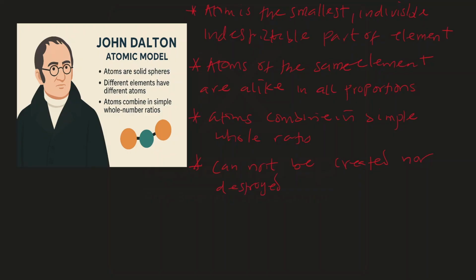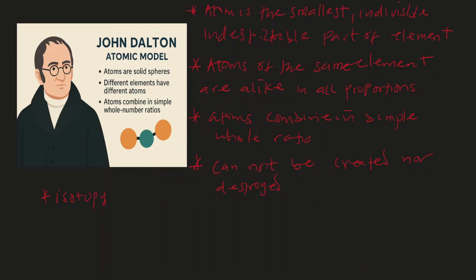Now, I said that some of these statements have some fallacy or clause to them. So let me start with atoms of the same element are alike in all proportion. Now, there is something called isotopy, or existence of isotopy, which disputes that.